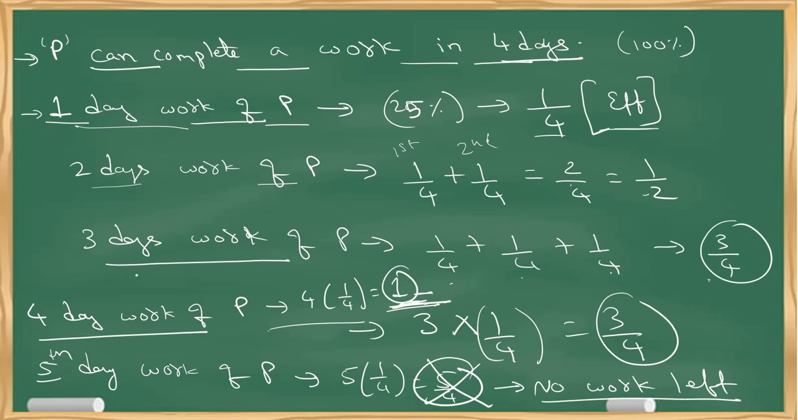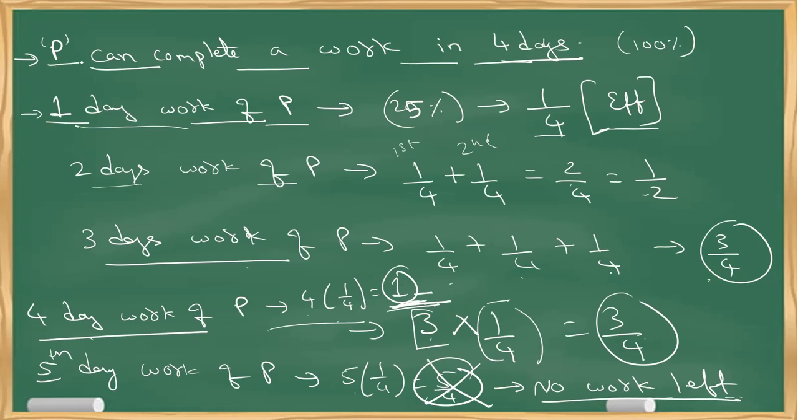So there is another method of doing it. I take work as the product of time and efficiency from the previous slide. So time is 3 because I want to find 3 day work, and efficiency is 1 by 4. Answer is 3 by 4. And again, 4 day work of P is 4 into 1 by 4, that is 1. So 5 day work of P is 5 into 1 by 4. Usually I'll get 5 by 4 as an answer, but actually there is no answer for this because there will not be any work left.